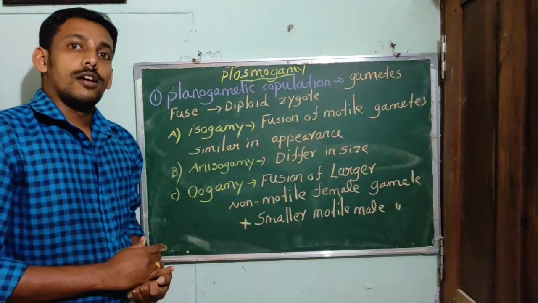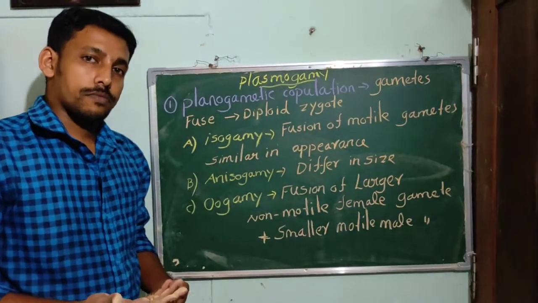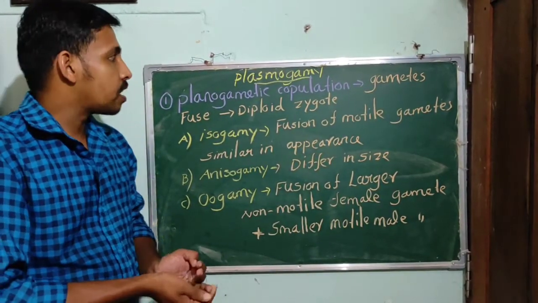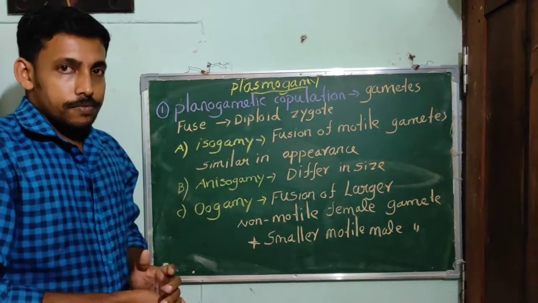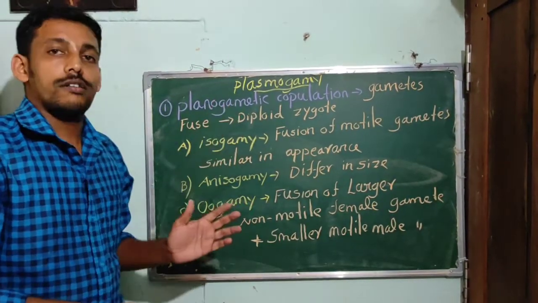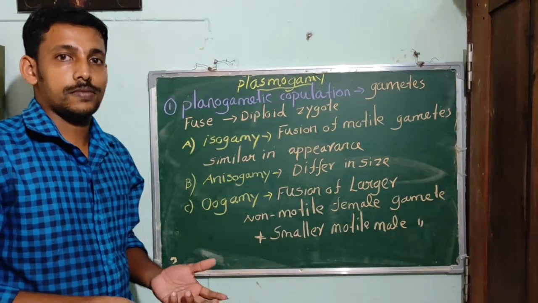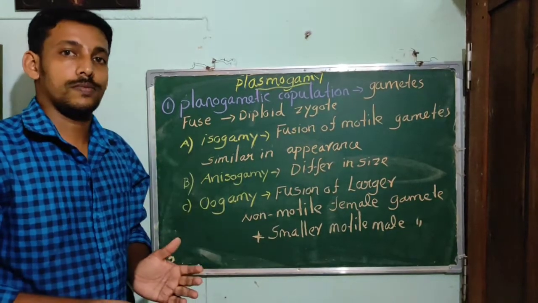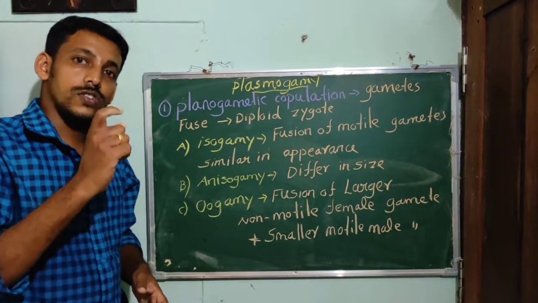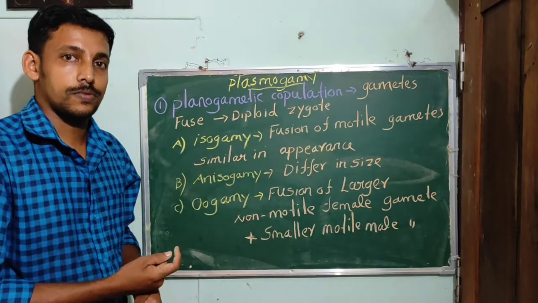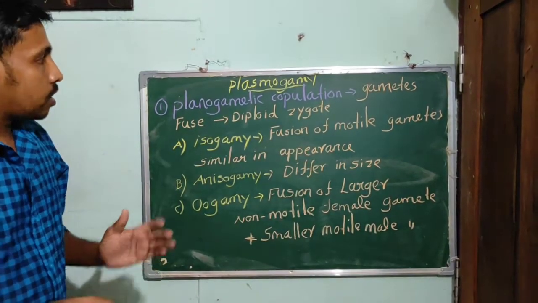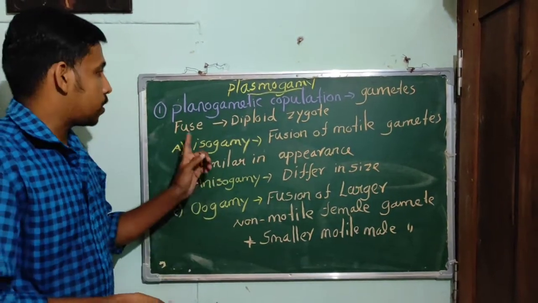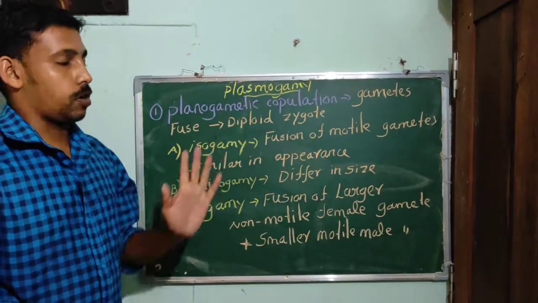We know that plasmogamy is the fusion of the protoplasts of 2 gametes. In fungi, plasmogamy can occur in different ways. Let's know about these different ways. The first way is planogametic copulation.